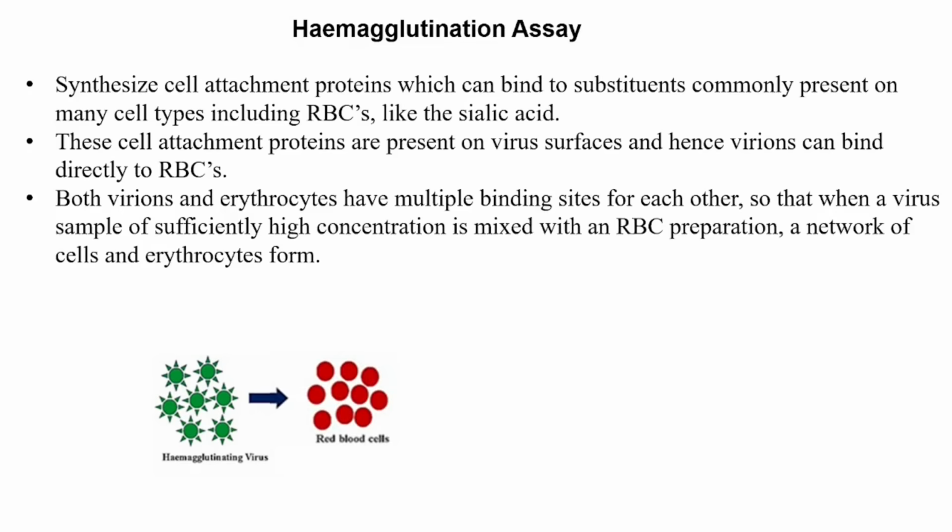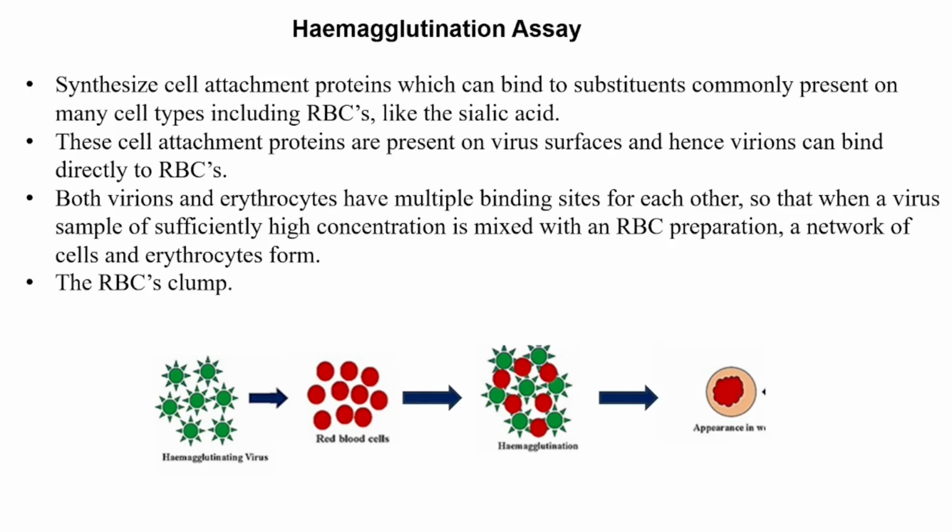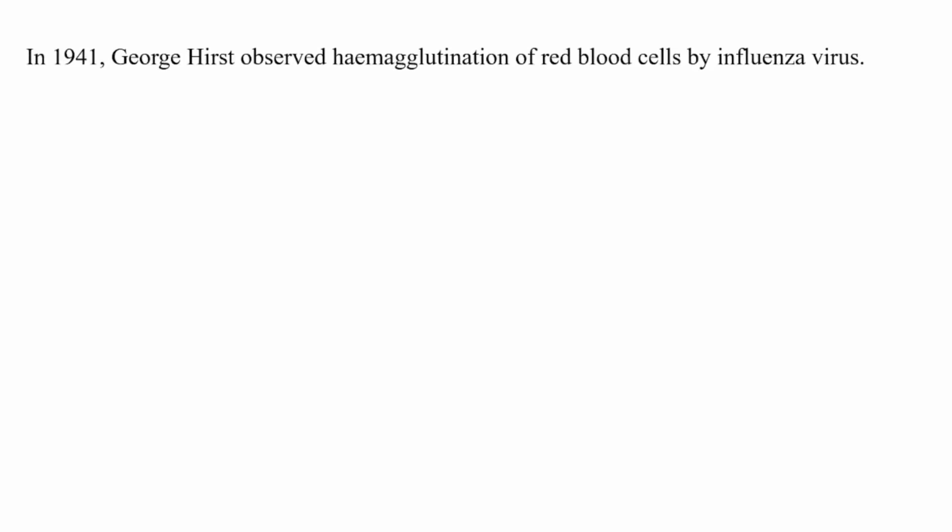Moreover, both virions and erythrocytes have multiple binding sites for each other so that when a virus sample of sufficiently high concentration is mixed with an RBC preparation, a network of cells and erythrocytes form. In short, the RBCs clump.